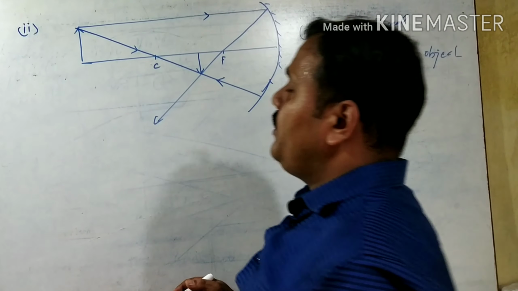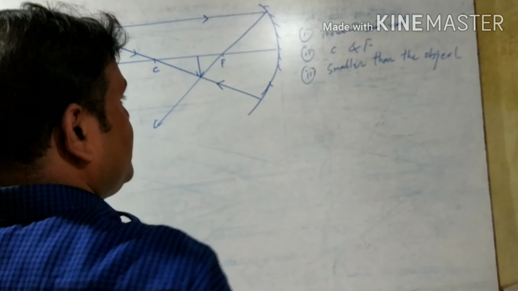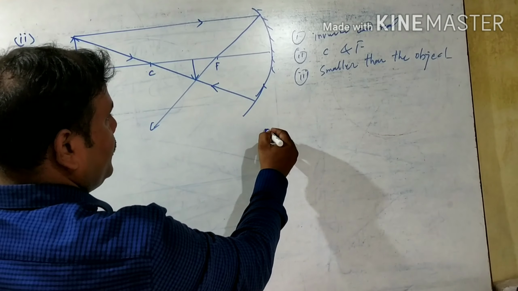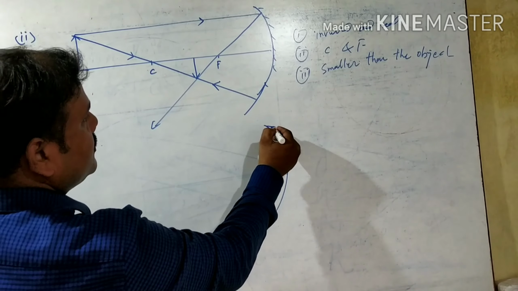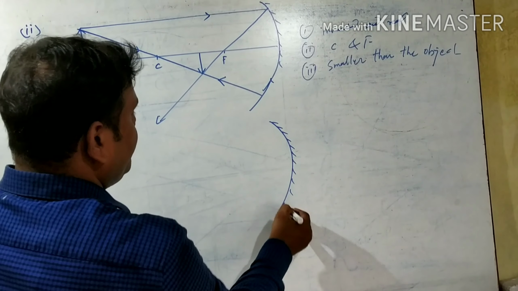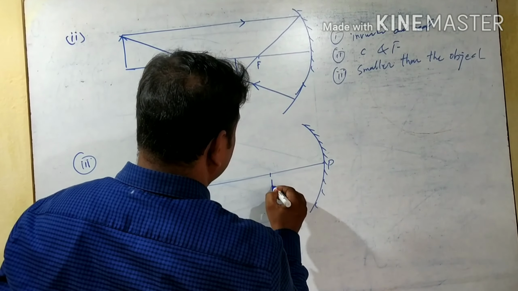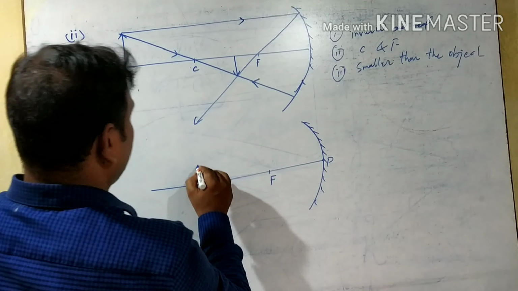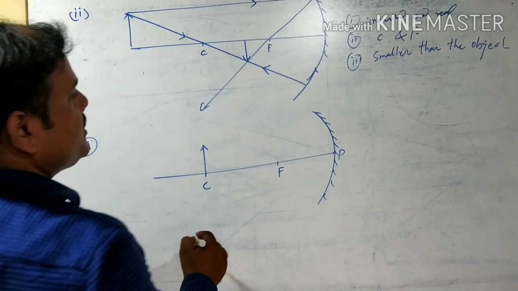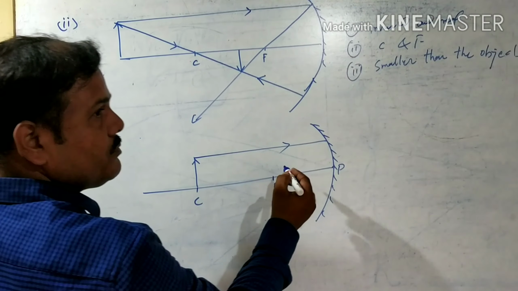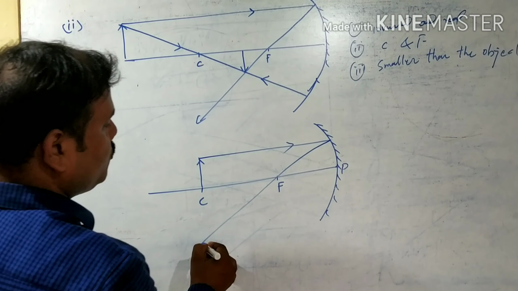Okay, now we will discuss the third condition. What's the third condition? In third condition, this is the concave mirror, and we will place the object at center of curvature. In this condition, see, light ray, this one parallel to the principal axis, it will pass through focus.